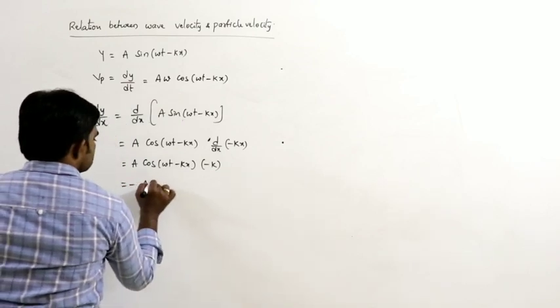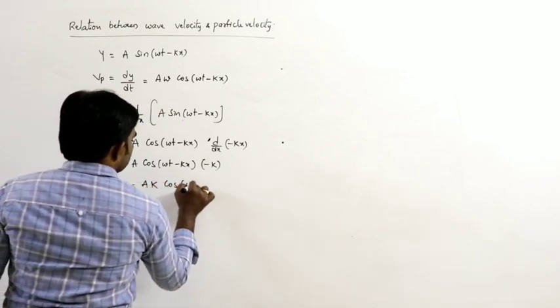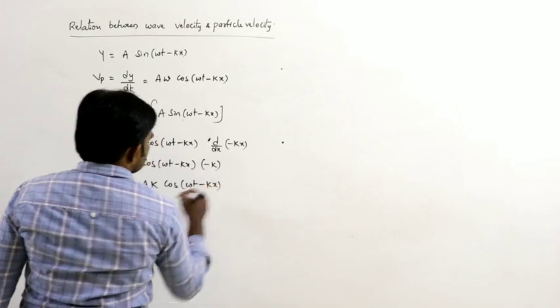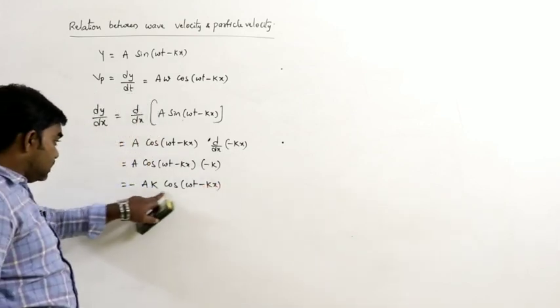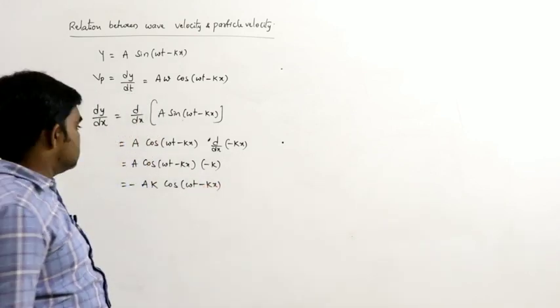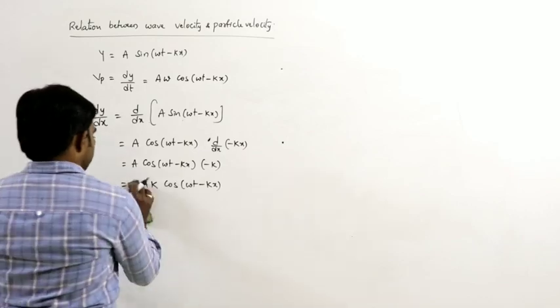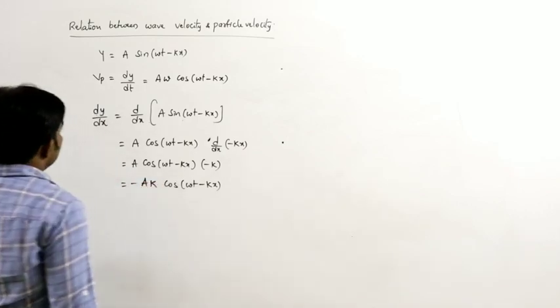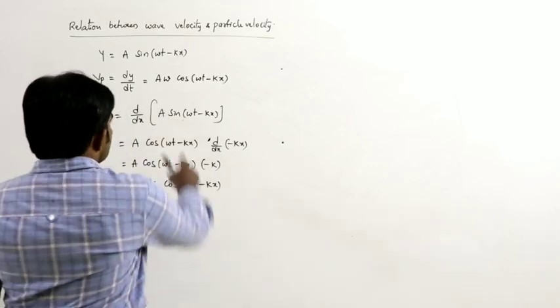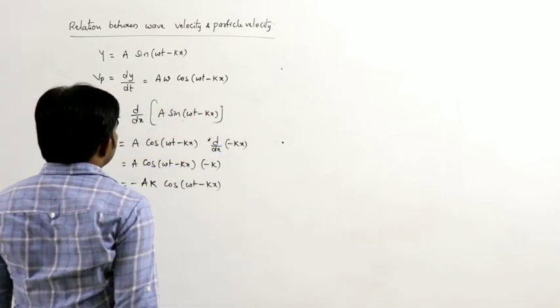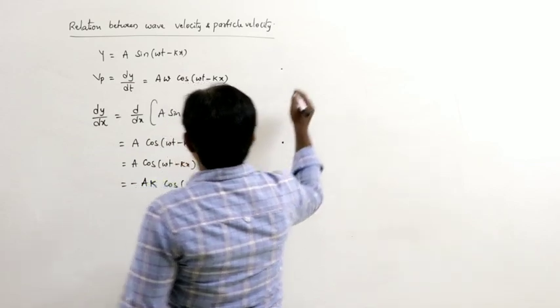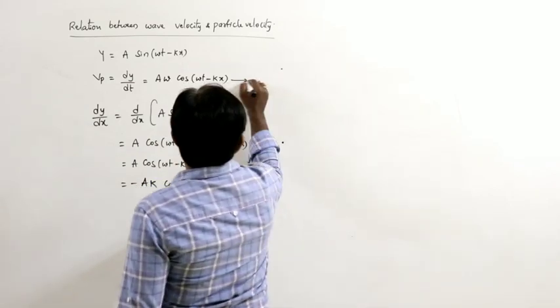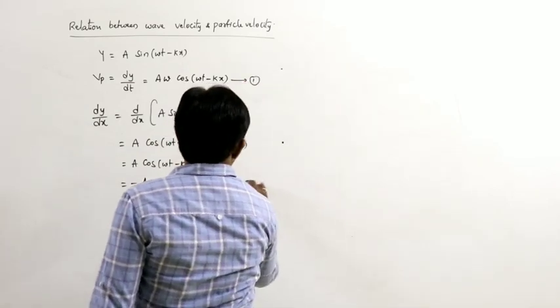So that is minus Ak cos of omega t minus kx. Here the velocity of the particle is A omega cos of omega t minus kx. Let us call these equation 1 and equation 2.